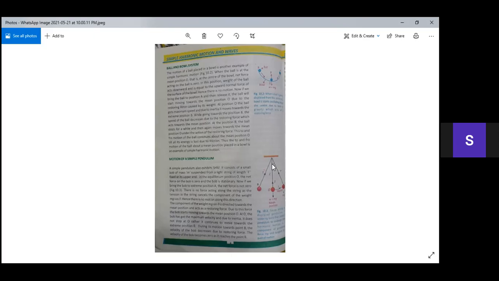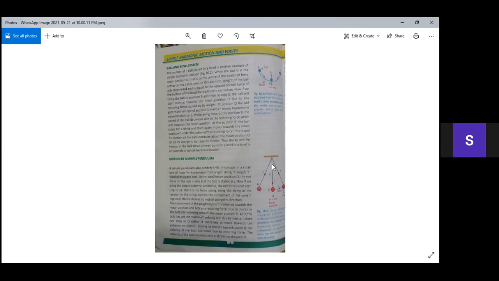Always keep this in mind, that the restoring force will always act towards the mean position O. Now, when the bob reaches its extreme position B, its velocity becomes 0. On this side, again, the mg sine theta component is present, which is still acting towards the mean position O, and due to this force, the bob will start moving towards the position O. In this way, it will keep its to and fro motion about its mean position O.